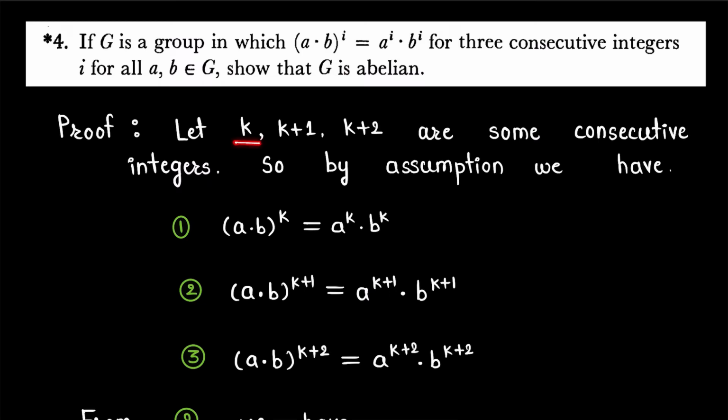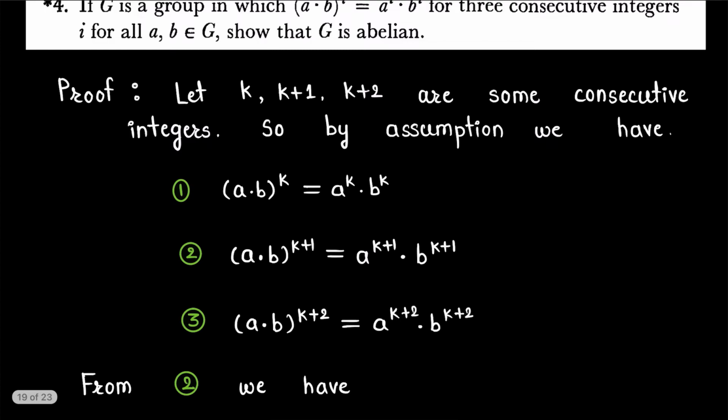Let k, k+1 and k+2 be three consecutive integers. By the assumption we have (a·b)^i = a^i·b^i. Here we have taken these three consecutive integers, so this expression will be true for them. So we get: number 1, (a·b)^k = a^k·b^k.